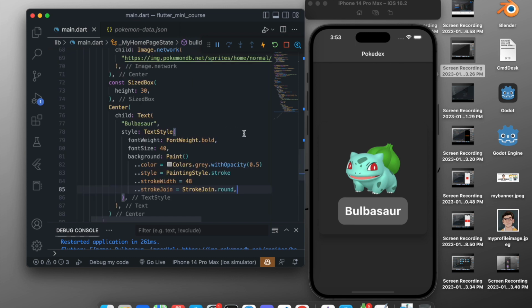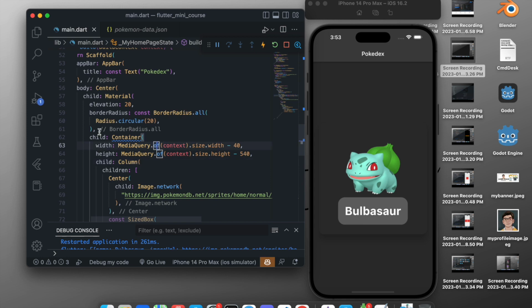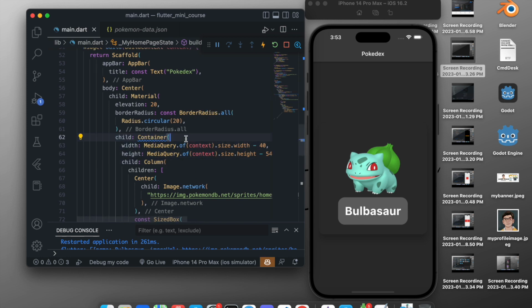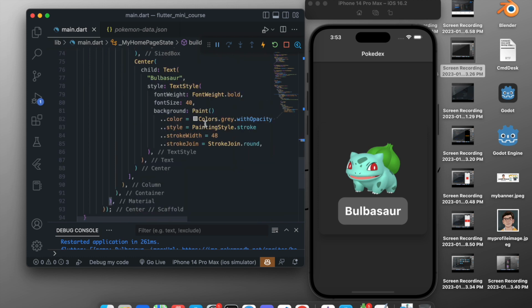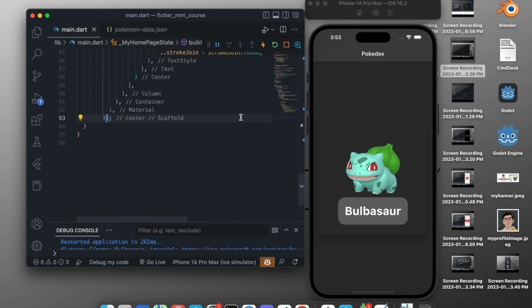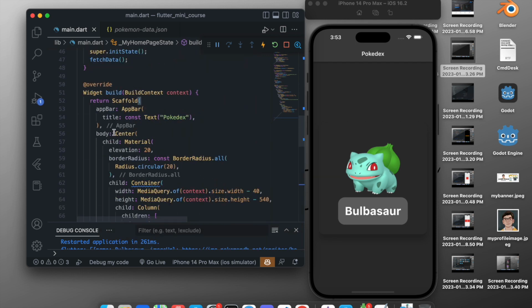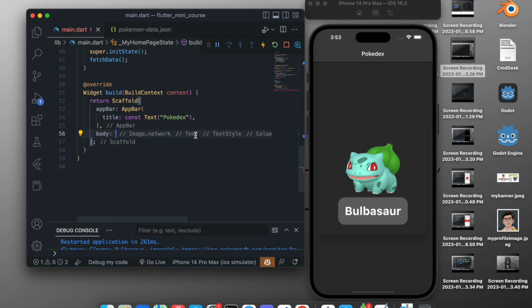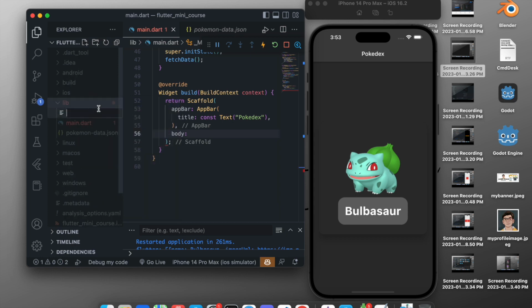And here we go, we have created our card, and now what we want is to separate this card from our main.dart file, because we can't add this whole card again and again and copy and paste that. So what we will do, from the Material, from this center till right here, we will copy the whole thing, and we will separate this widget in a new file. So we will create a new file, and we will name it pokemon_card, and make it a Dart file.